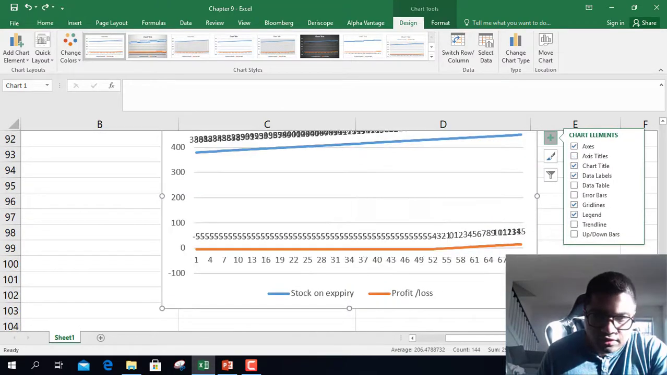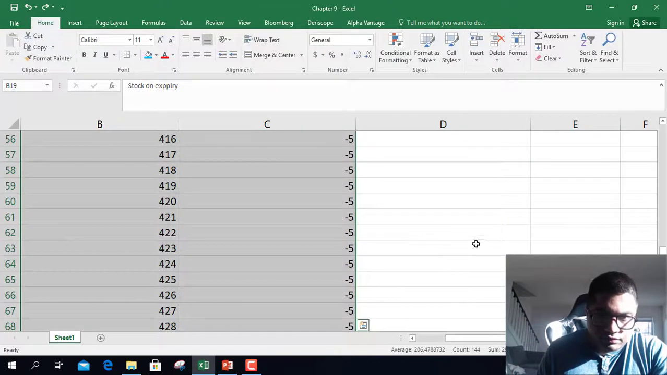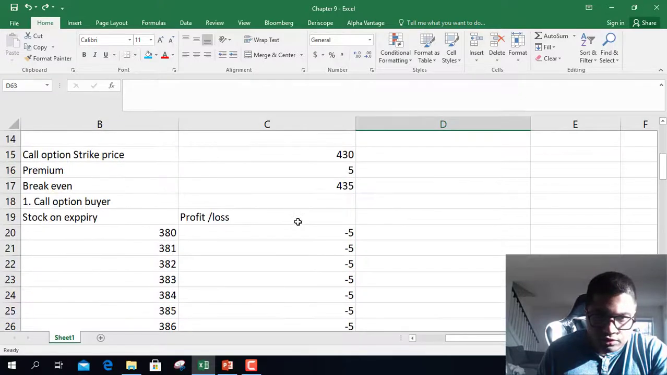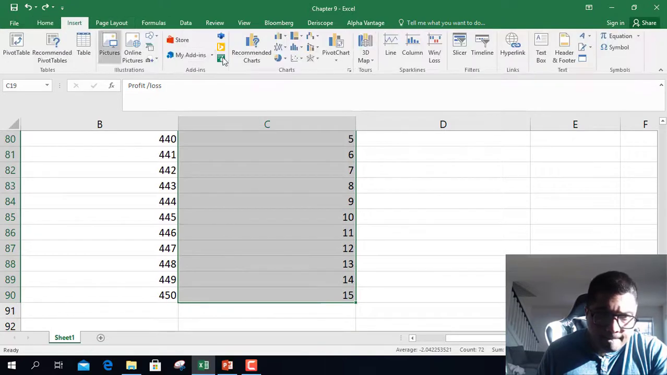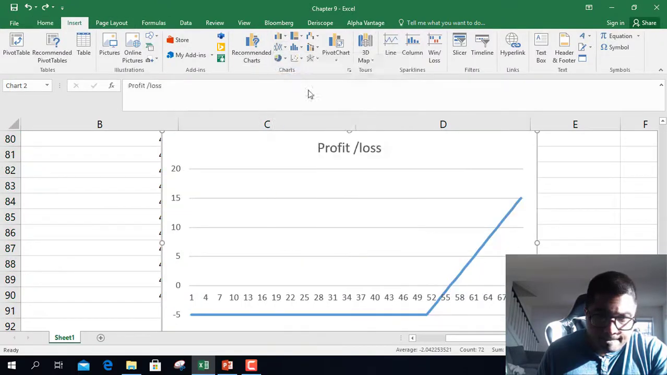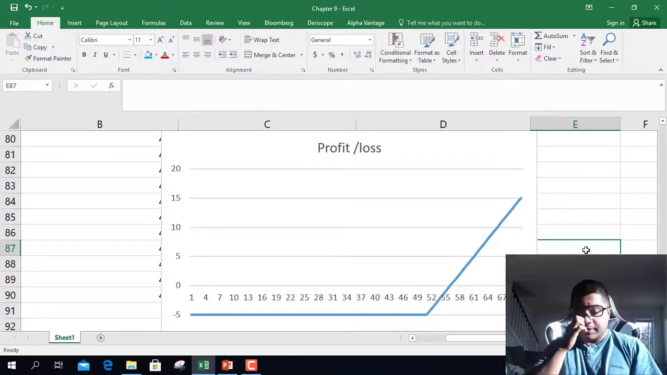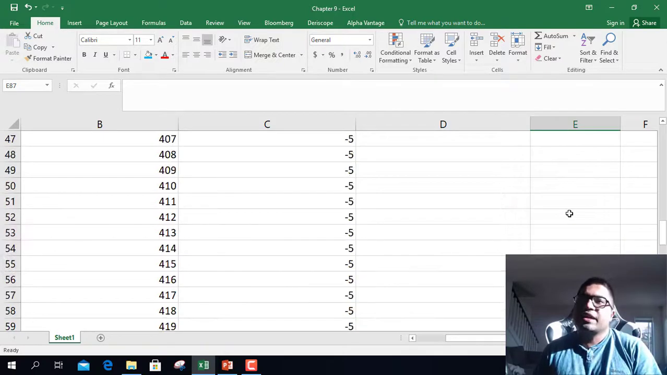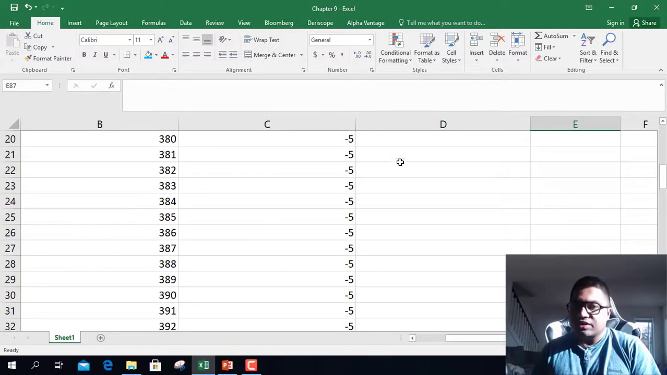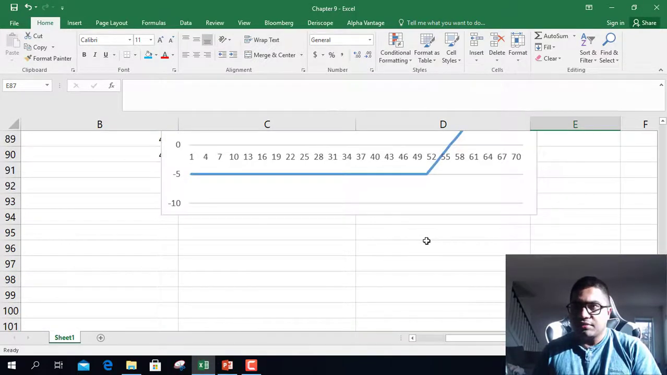only one profit and loss. So if you draw a line chart, it looks something like this. Okay, beyond the break-even price you start making money. Maximum loss you suffer is -5. Maximum profit, as the stock price keeps on growing, you'll keep on making money. So this is how to construct a chart for a call option buy.